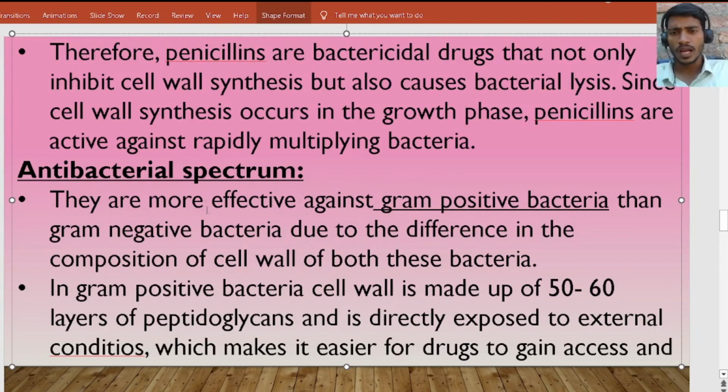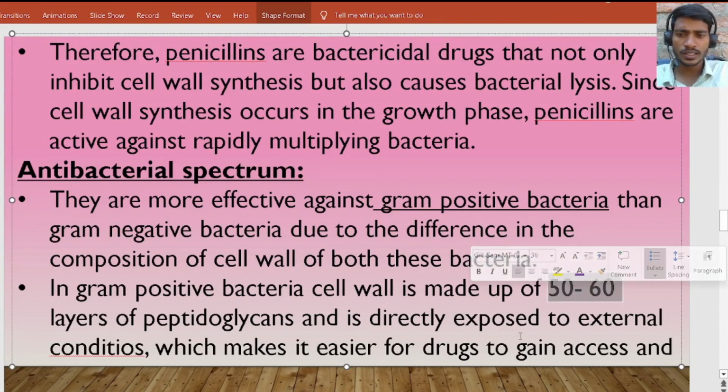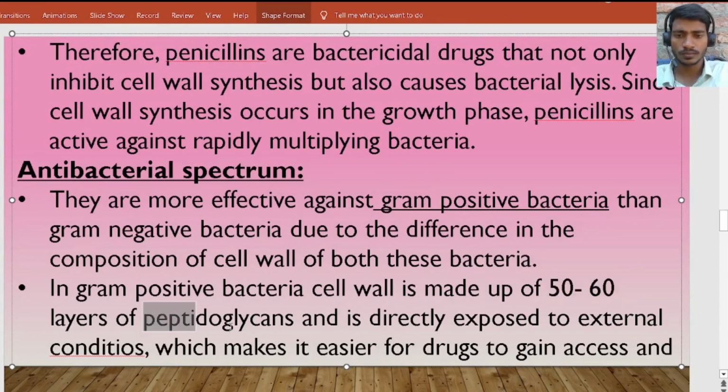Then comes the antibacterial spectrum. These beta lactam antibiotics are mainly effective against gram positive bacteria rather than gram negative bacteria, because in gram positive bacteria there are up to 50 to 60 layers of peptidoglycan.